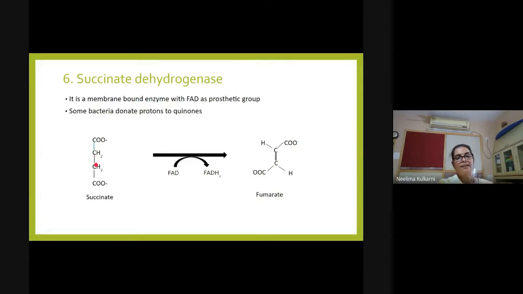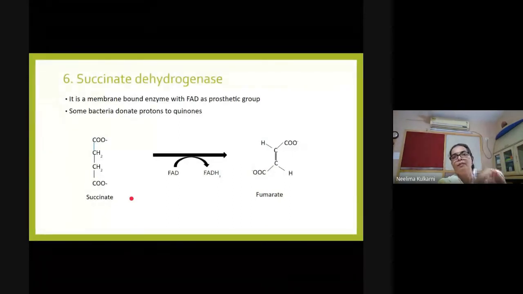Now succinate, we will see later on, binds due to the presence of these two carboxylic acid groups. The enzyme's active site has two components: the binding site where the substrate binds and the catalytic site where actual catalysis takes place.